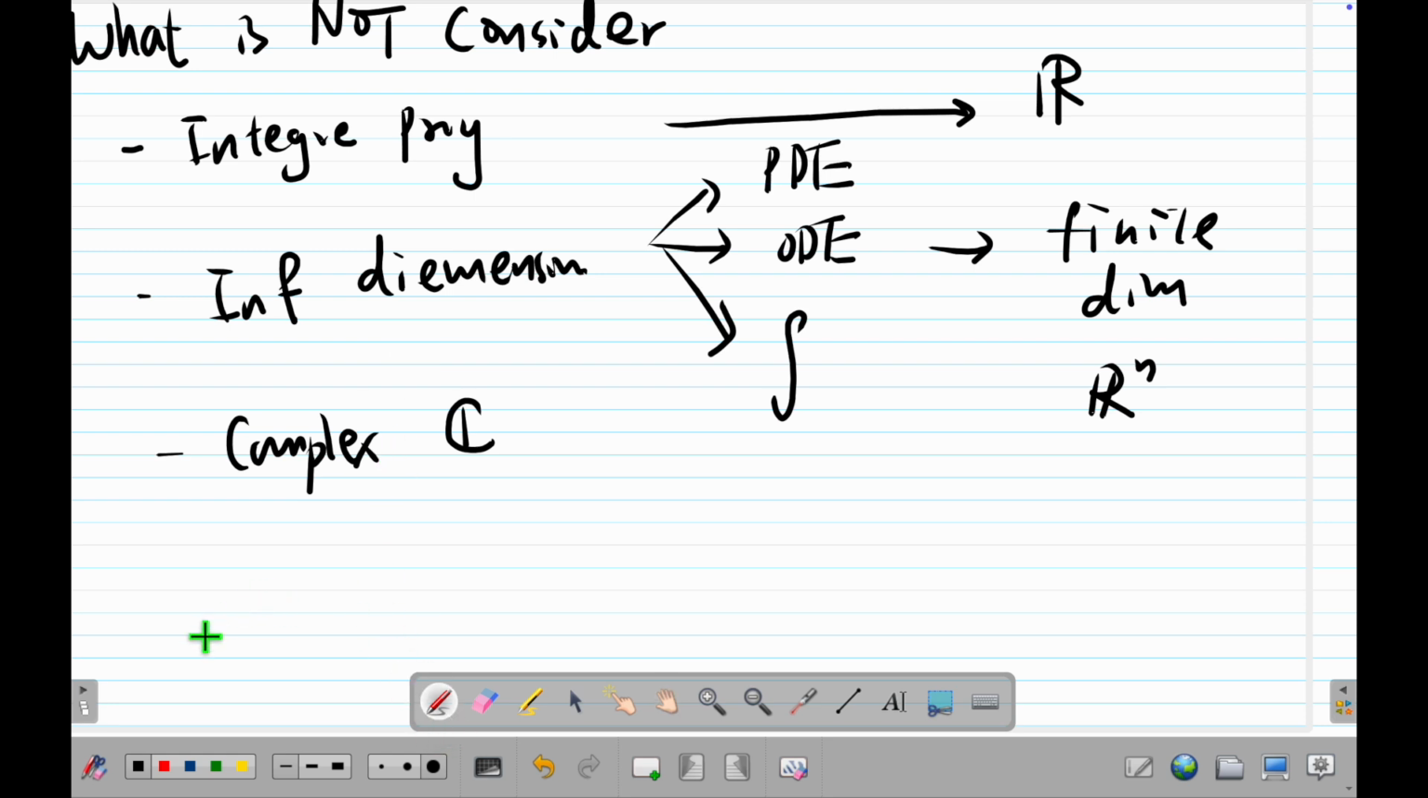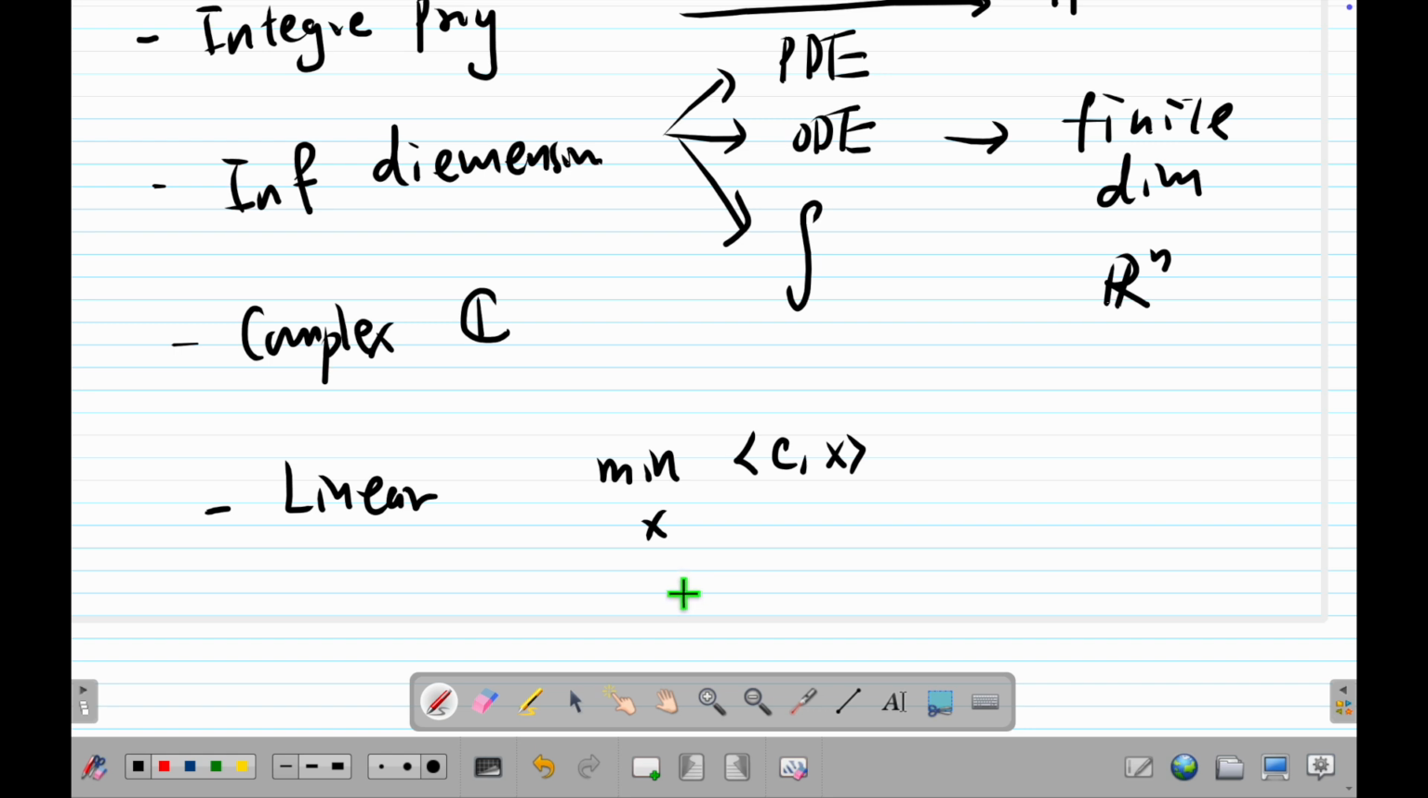Then what's next? We also don't consider linear programs. A linear program means we have an f that we want to minimize, and this f is linear. If it's linear, then it's just the inner product between x and a vector c. And of course, we can have constraints, subject to, let's say, also linear. So you can say the inner product of d and x is larger than f. These are values. This is a linear program.